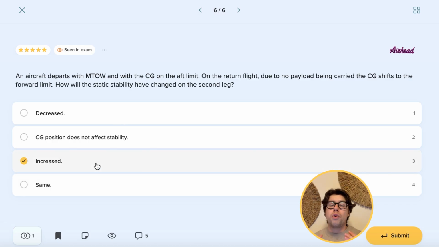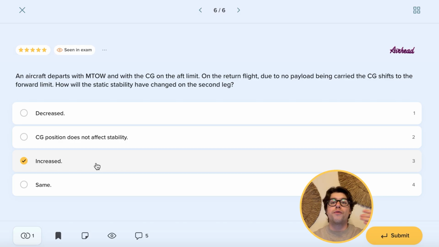This is a principle that is also very important to remember for principles of flight, performance, flight planning, and mass and balance. And I believe some questions from GNAF as well can ask this particular question. So for the CG positions and how they affect your flight, it is very good to remember that with increased stability, we have decreased maneuverability, and that is true for the forward center of gravity. When the center of gravity is aft, as for example in fighter jets, we have increased maneuverability, but decreased stability. And of course, there are some other implications when it comes to the CG position.